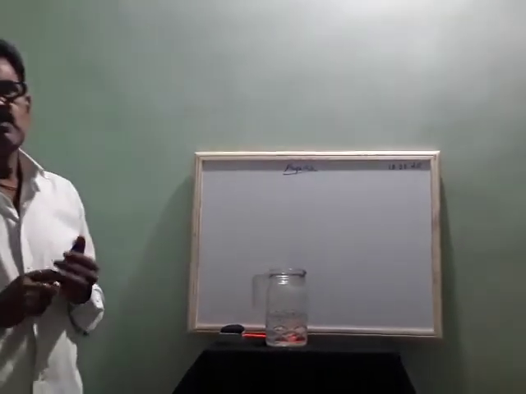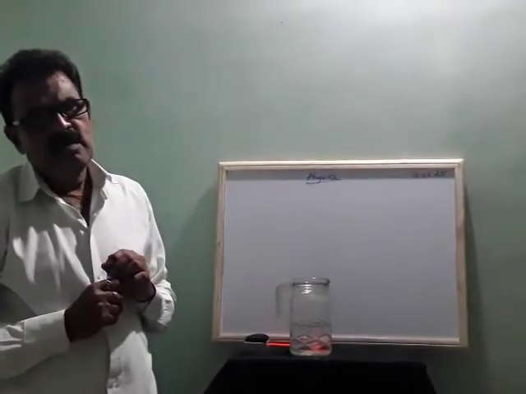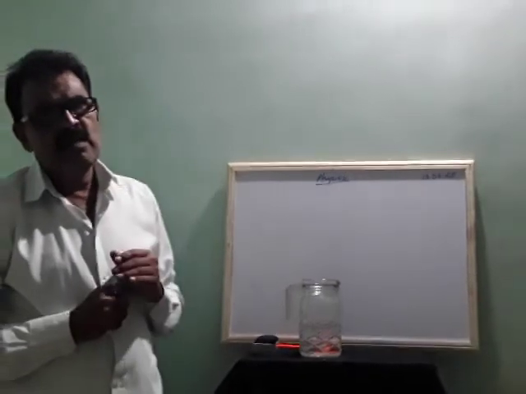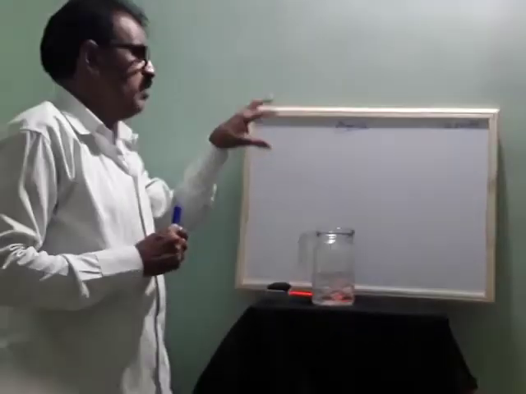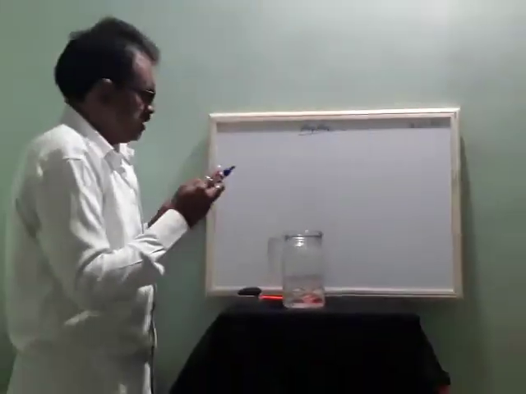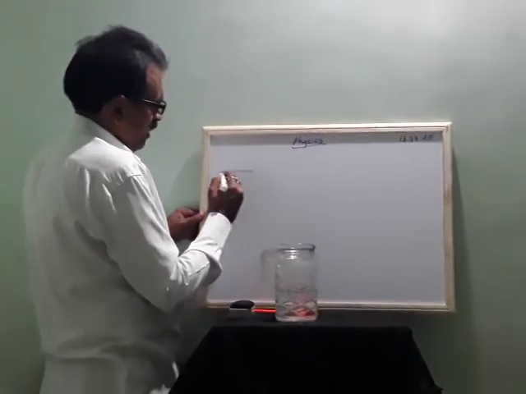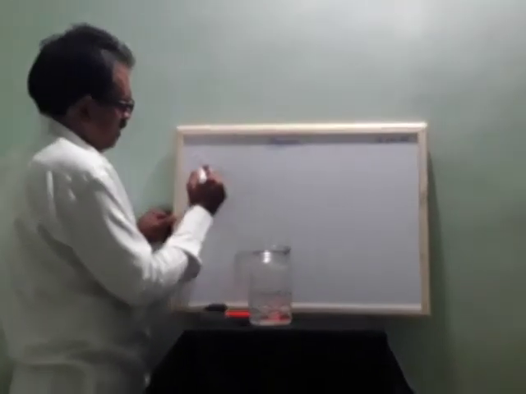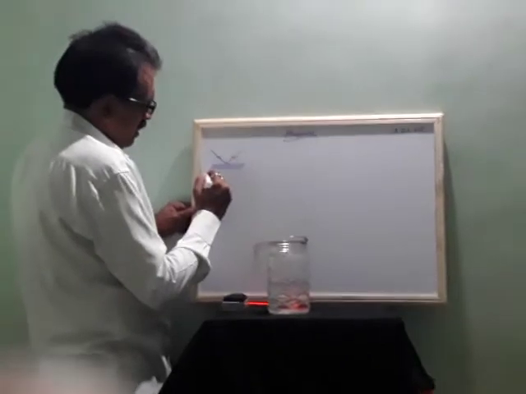Last year you studied the laws of light, or laws of reflection. When light falls on a plane mirror, it reflects. That's called reflection. Suppose this is a plane mirror. When the light falls here, it will reflect. This is called what? Reflection.